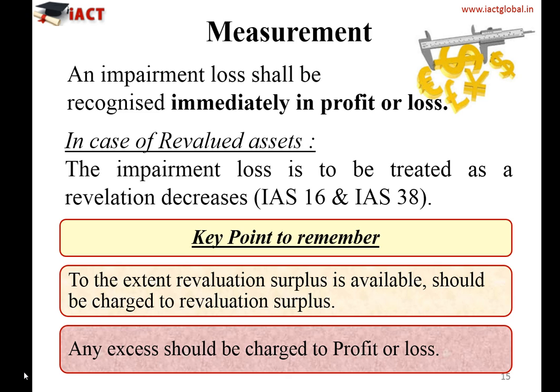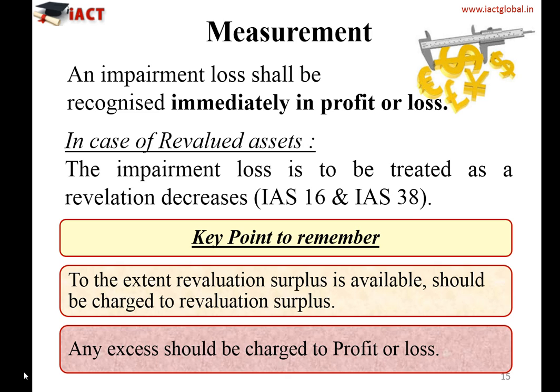Okay. So now we understand and we know very well how we need to calculate the recoverable amount, and recoverable amount is the higher of the fair value less cost of sale and the value in use. And now once we have the carrying value less recoverable amount, the balance that comes up is an impairment loss. So how do we do the accounting of impairment loss? An impairment loss should be recognized immediately in the profit and loss account because it's your loss.